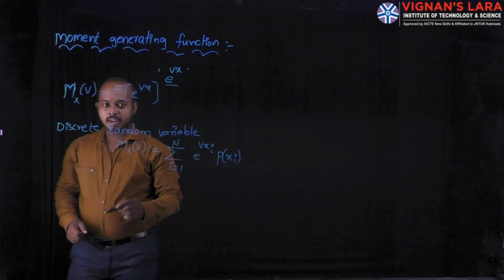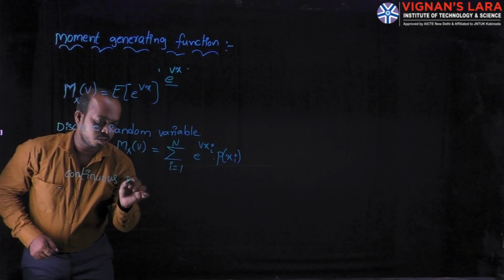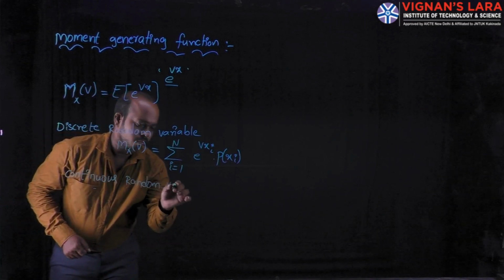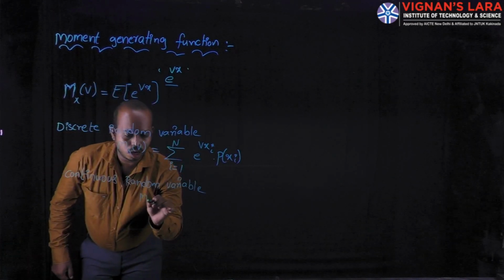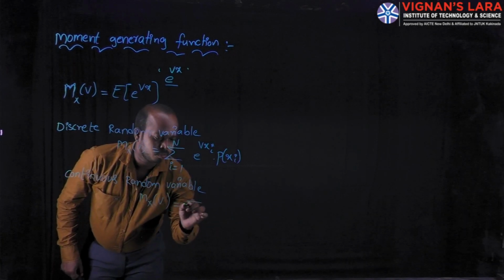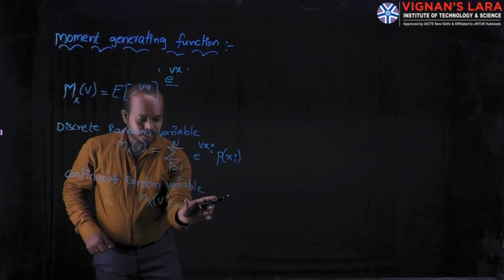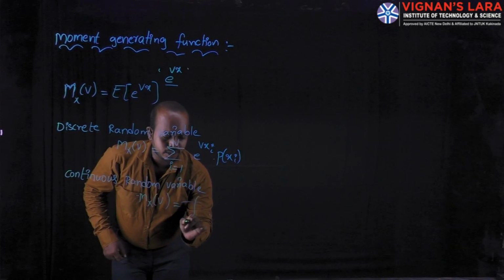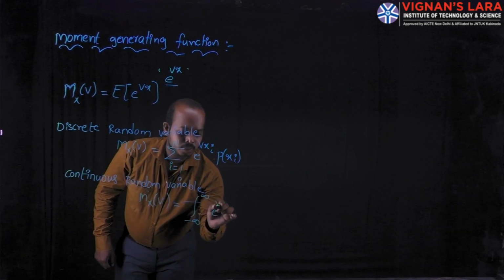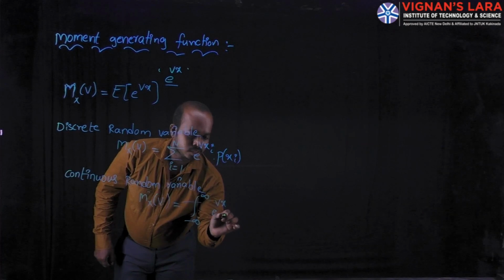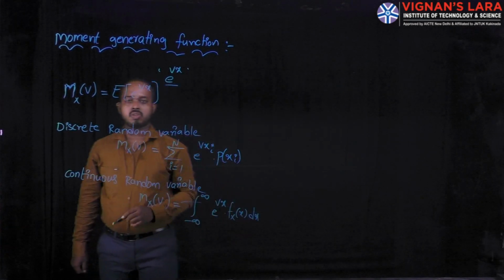Similarly, in case of a continuous random variable, the moment generating function is M x of v is equal to, since it is continuous, we replace the summation with integration, integral from minus infinity to plus infinity of e power vx into the density function f x of x into dx.